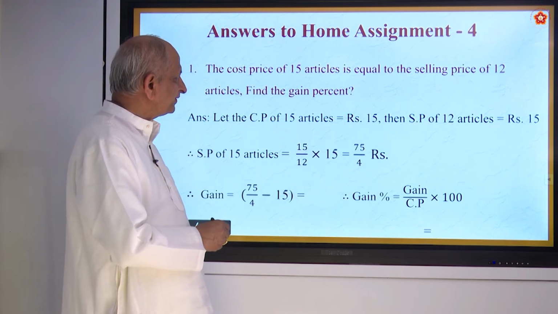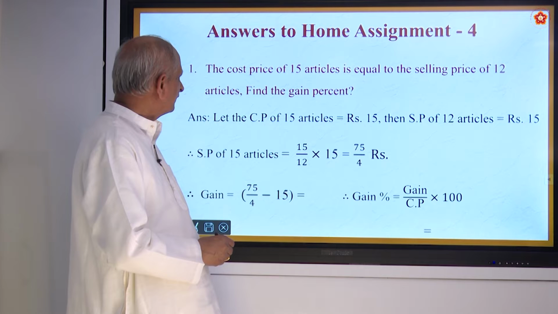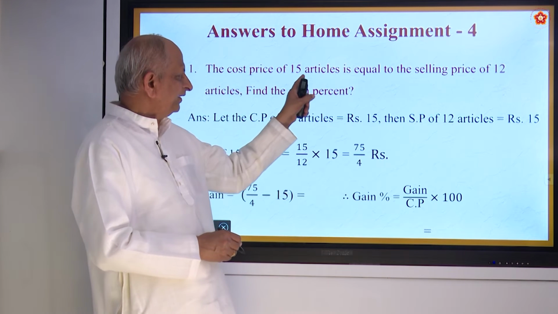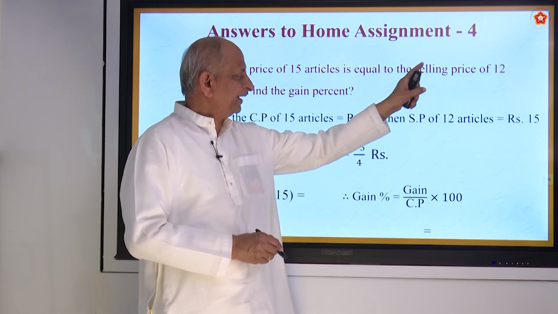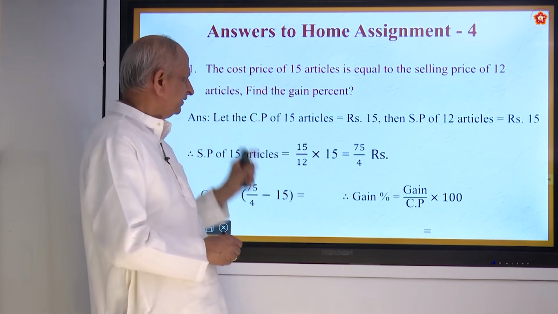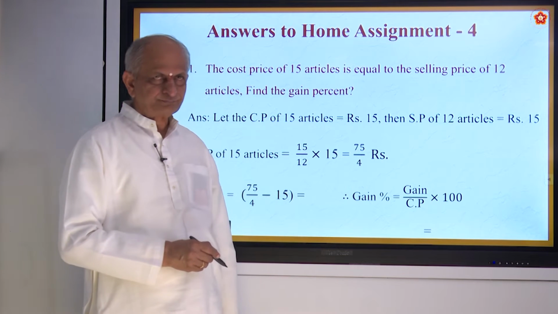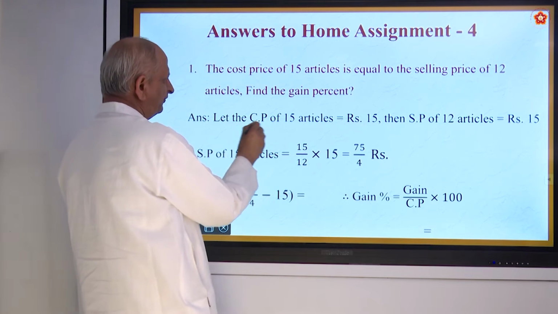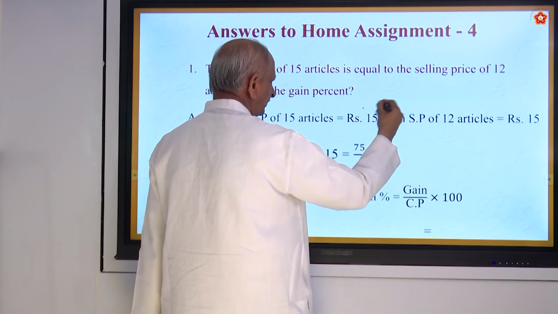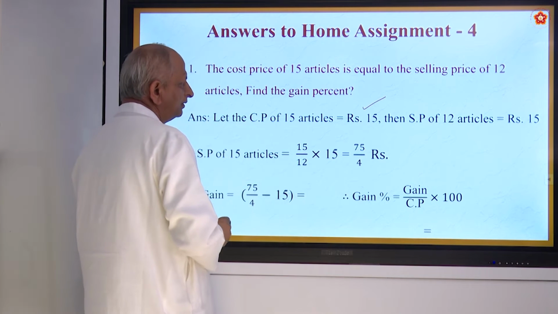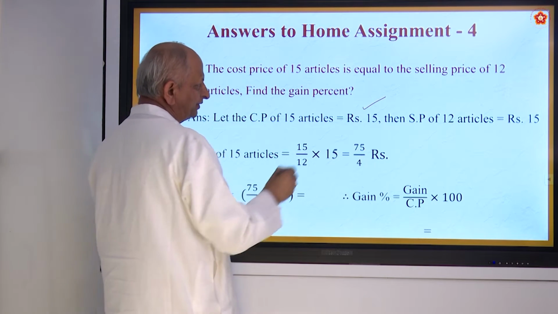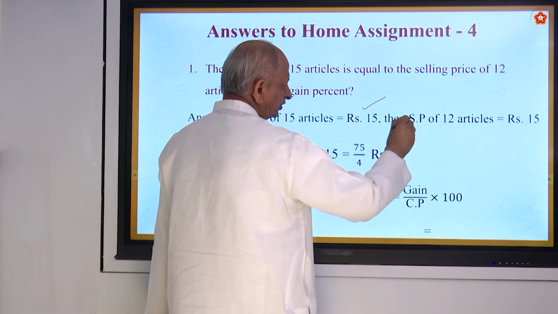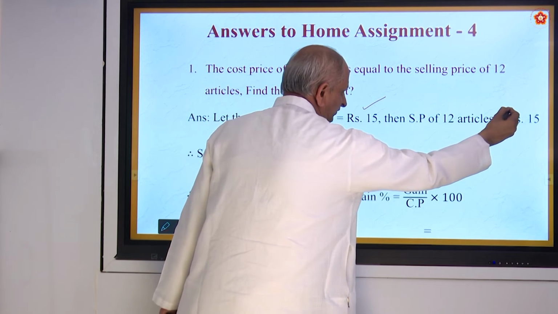And now coming to home assignments. Cost price of 15 articles is equal to selling price of 12 articles. See, here is the interesting question. So cost price of 15 articles is equal to rupees 15. And this is equal to selling price of 12 articles, that is also 15.